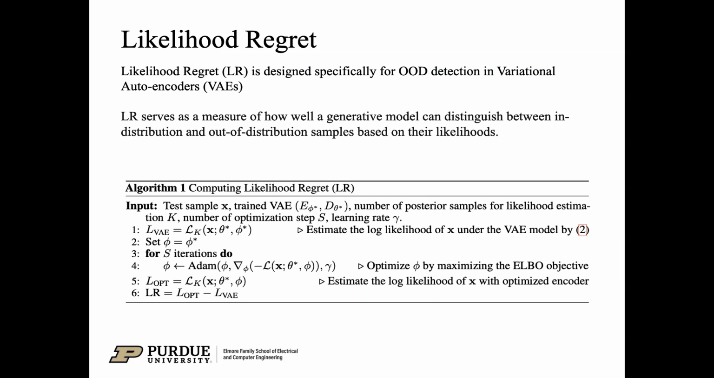Here's a basic explanation of how likelihood regret is computed. At first, we train a generative model such as a VAE. We calculate the likelihood of out-of-distribution samples using the trained model, and then calculate the likelihood after optimizing the model for the sample. The likelihood regret is the difference between the likelihoods.